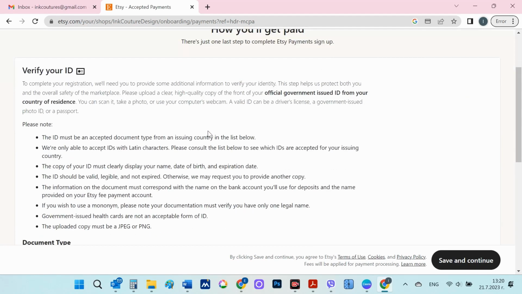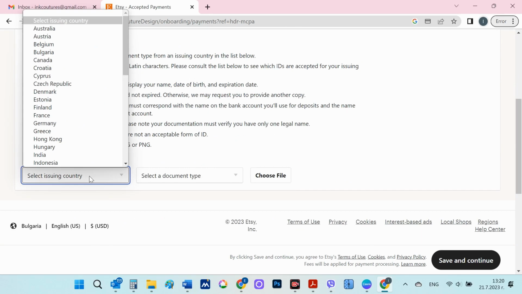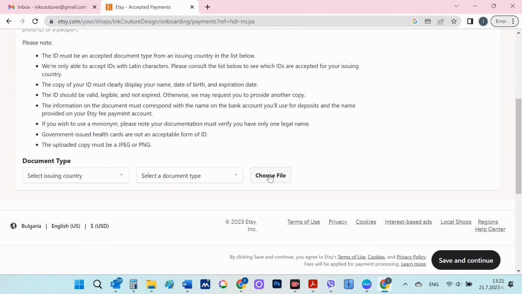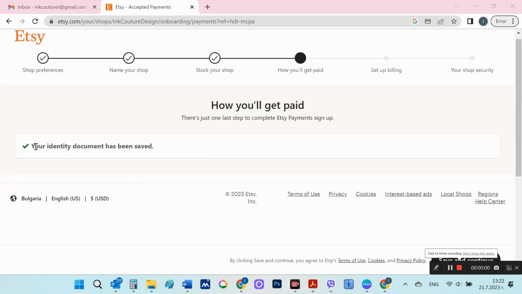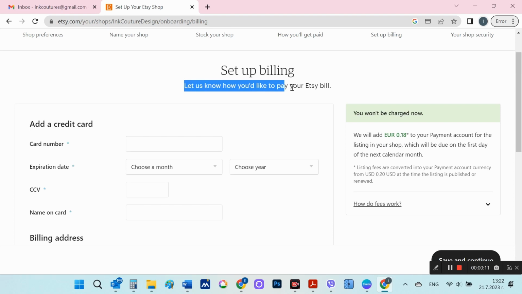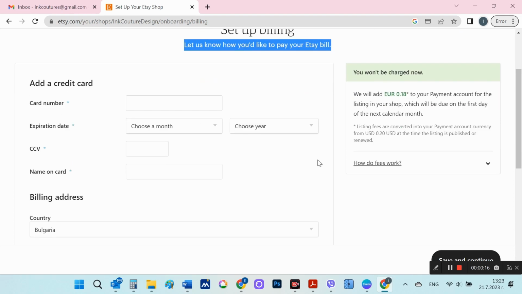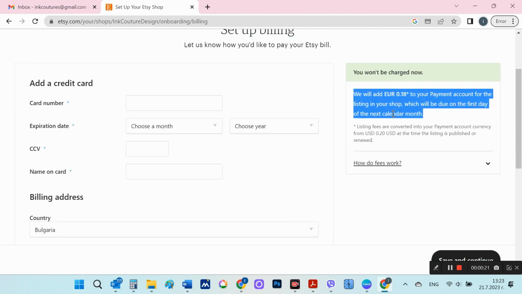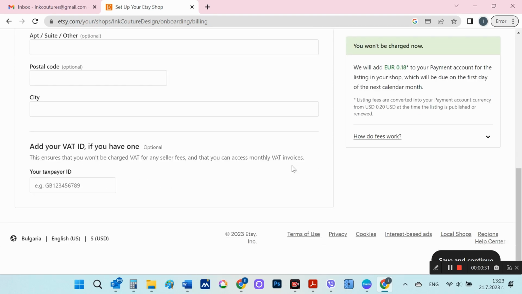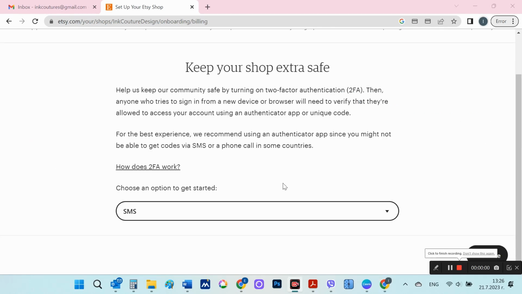You must also attach a copy of your personal documents, ID card, passport, or driver's license. The next thing I need to fill out is how I will pay Etsy. I need to enter credit card details to pay with. You should know that additionally, after you make your first sale, in order to receive money in your account from Etsy, you will be asked for additional bank account verification.